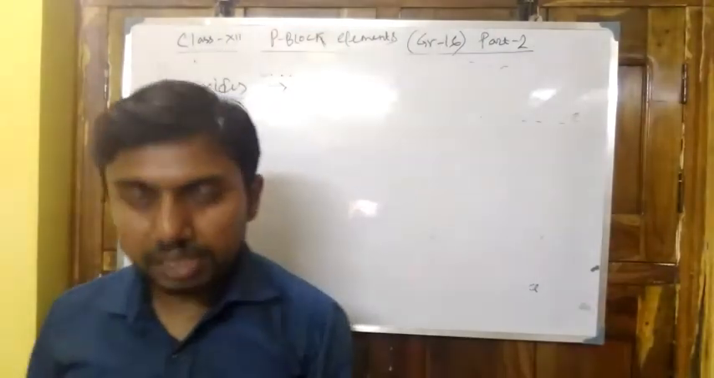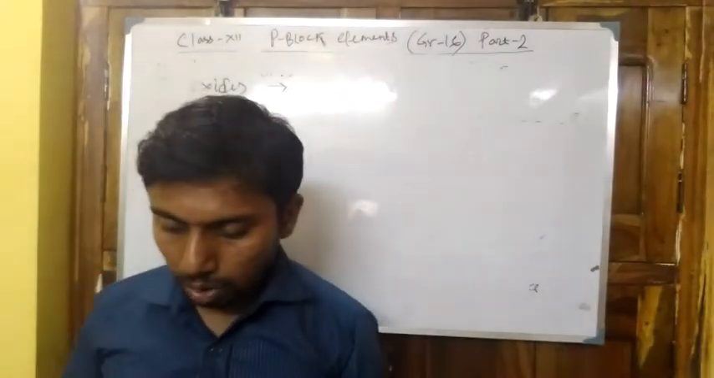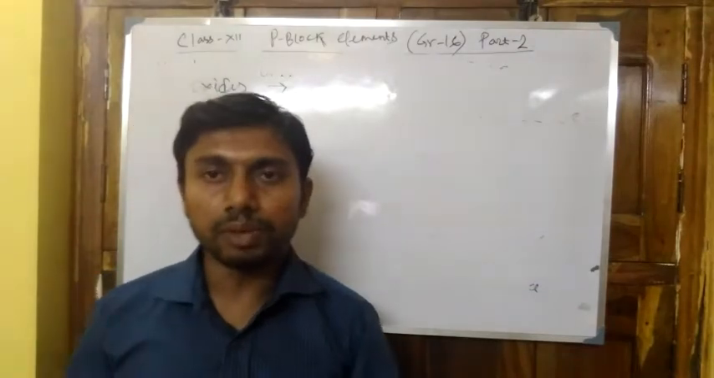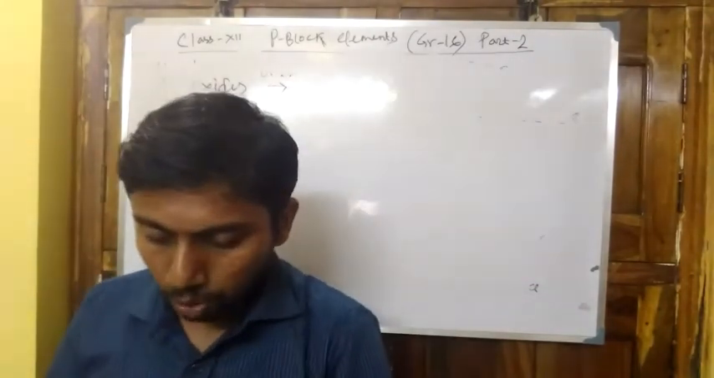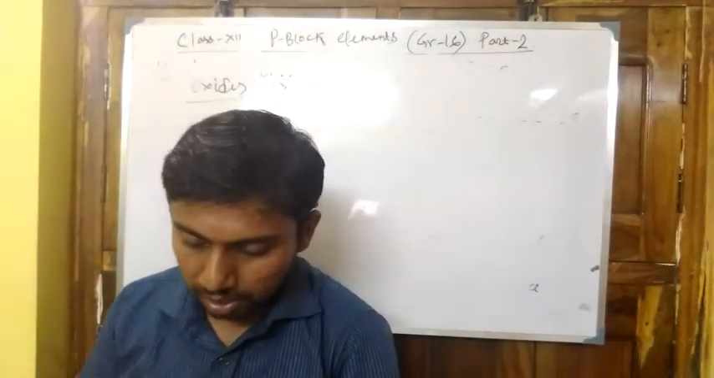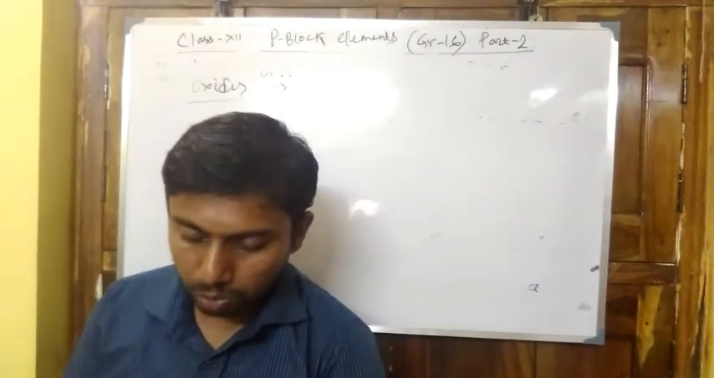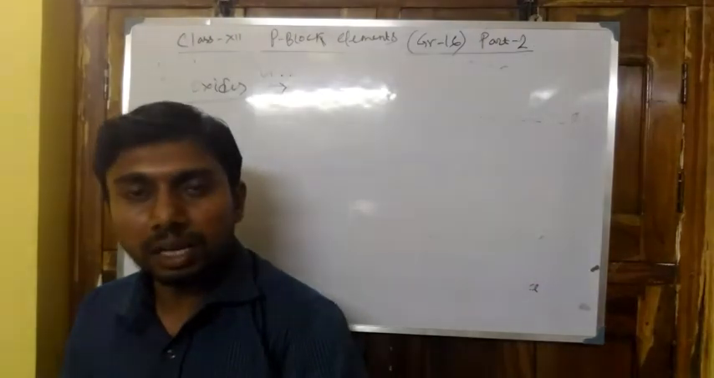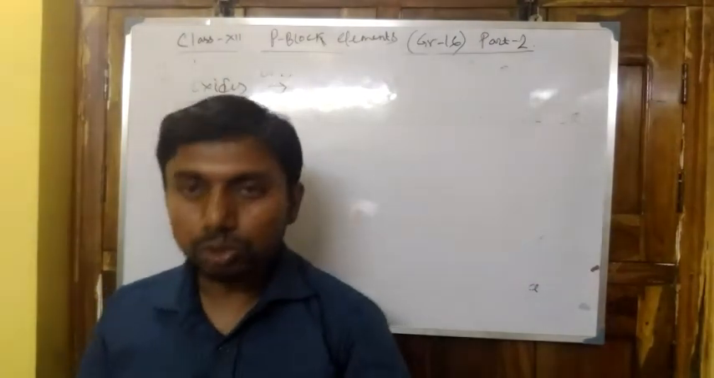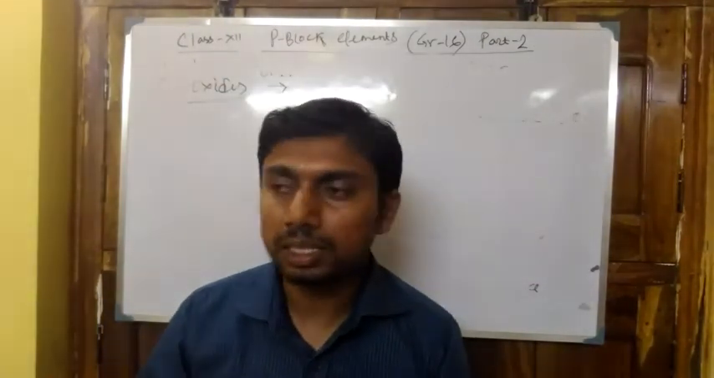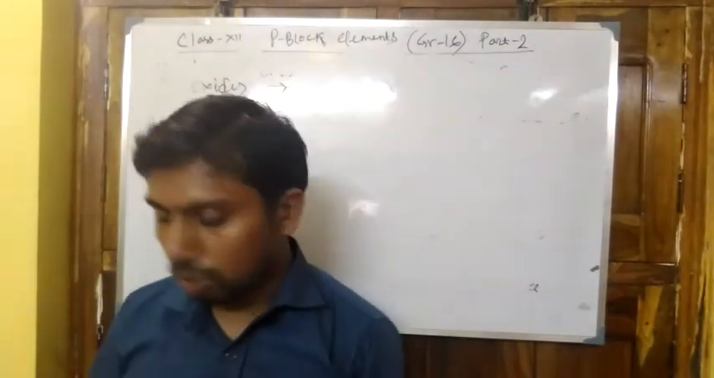Next, the oxides, that is monoxides. All the elements, that is sulfur, selenium, tellurium, form monoxides. Now dioxides: sulfur, selenium, tellurium form dioxides. Out of these, SO2, sulfur dioxide, we have to study its structure and hybridization.